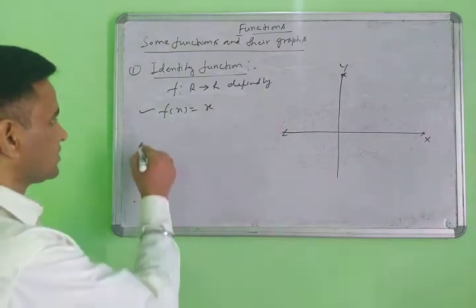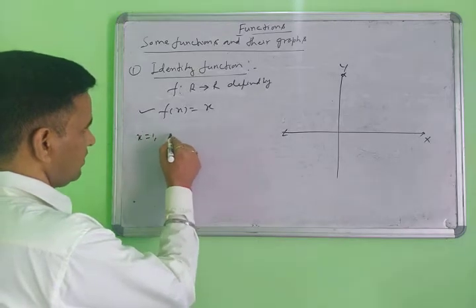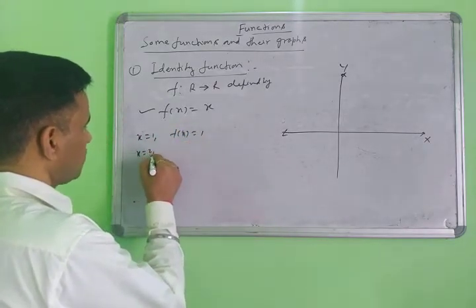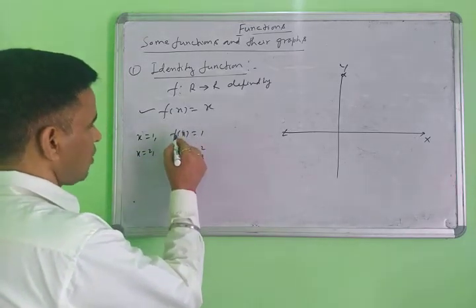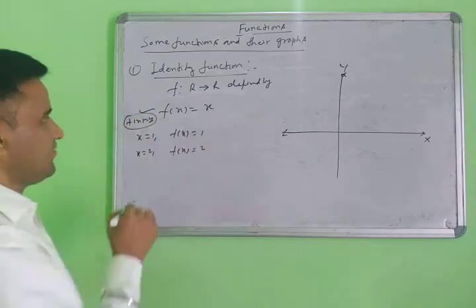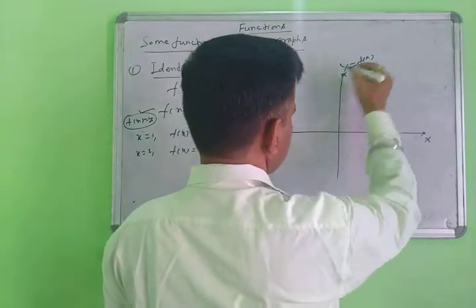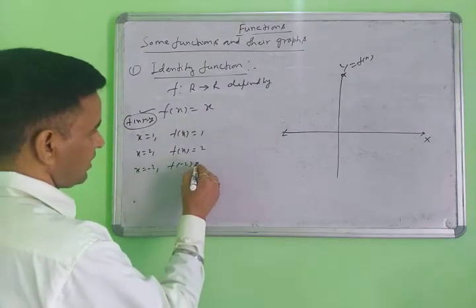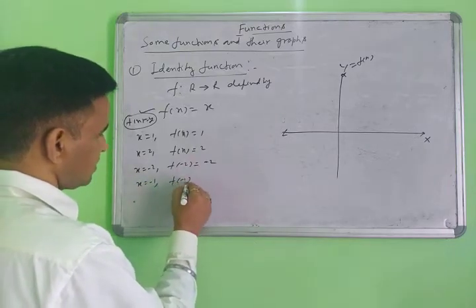When you put x equal to 1, then f(1) equals 1. Putting x equal to 2, f(x) equals 2. f(x) is called y. What do we mean by f(x)? f(x) means y; the value of f(x) is represented by y. Putting x equal to -2, then f(x) equals -2, and for x equal to -1, f(-1) equals -1.